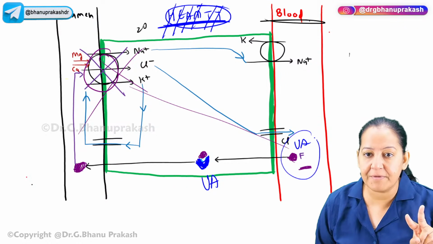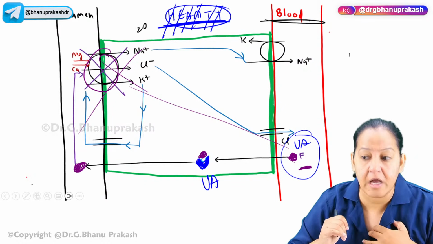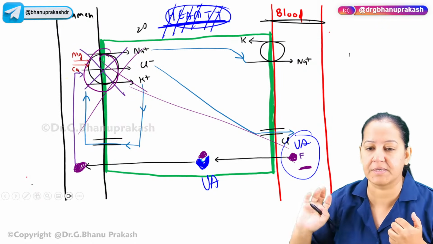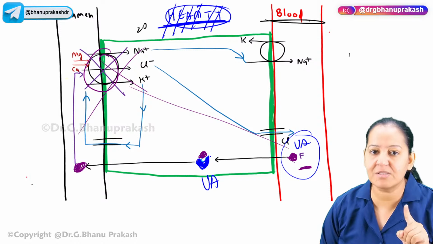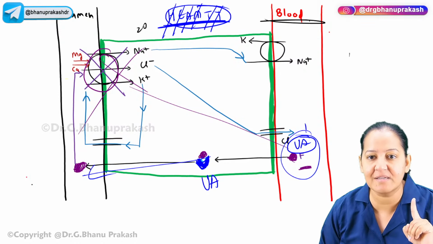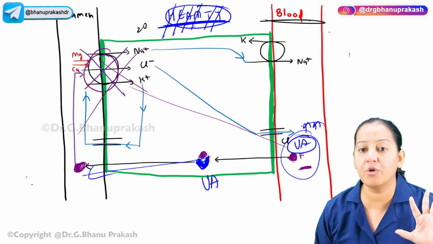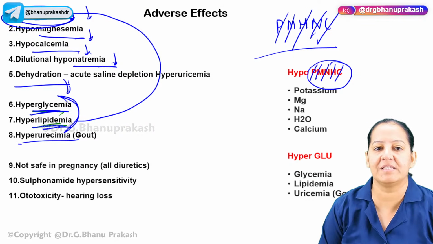But whenever both are present, they will compete. Uric acid will say, no, it's my transporter, furosemide, why are you using it? Furosemide says, I am the stronger one. Now I am present in the body, I will use it and you will not use it. So furosemide has more affinity. Furosemide will push the uric acid away and use this transporter and go to that side. So uric acid concentration in the blood will be high. Normally uric acid is excreted in the urine, but now uric acid concentration is high. That's why hyperuricemia. So one of them is hyperuricemia also.